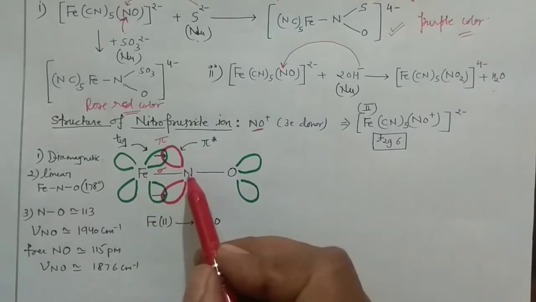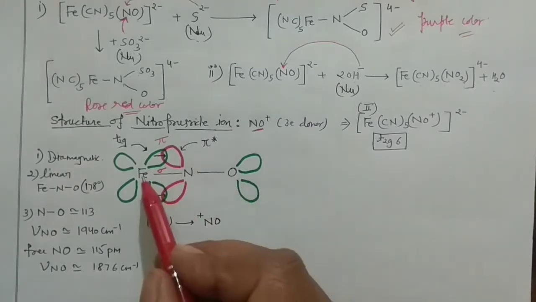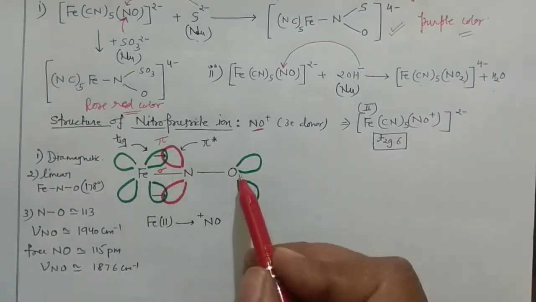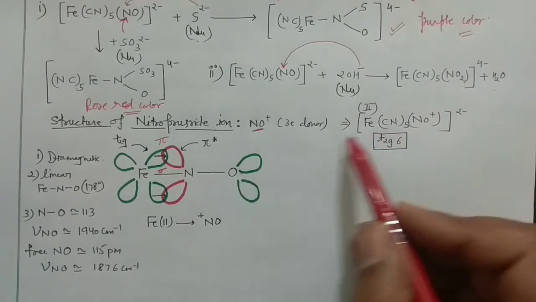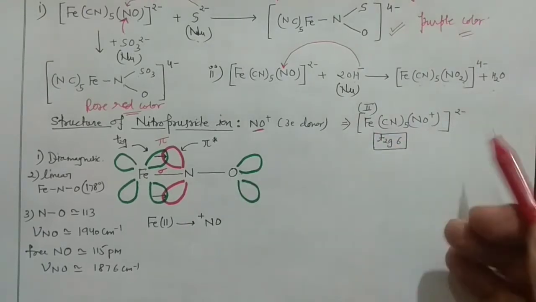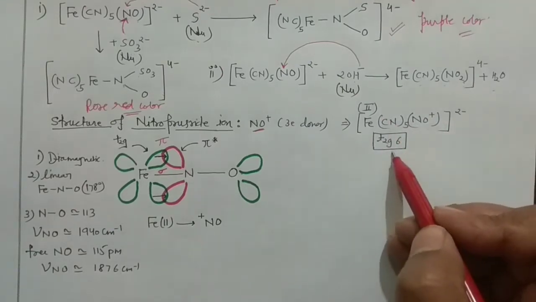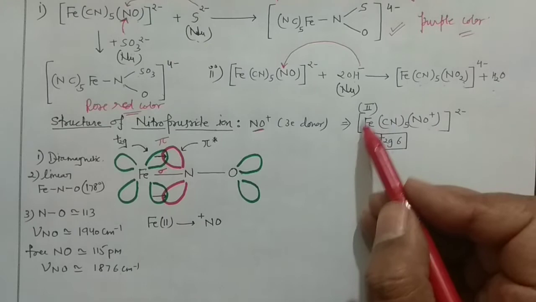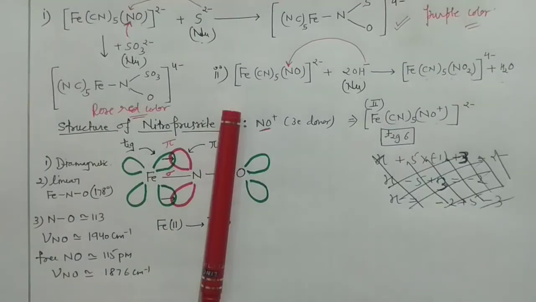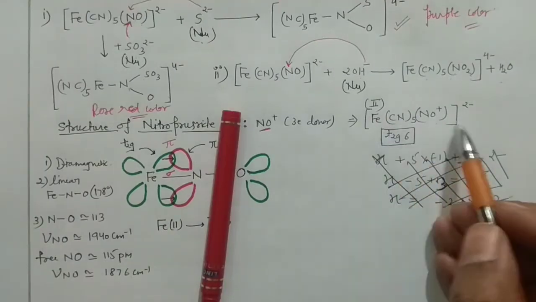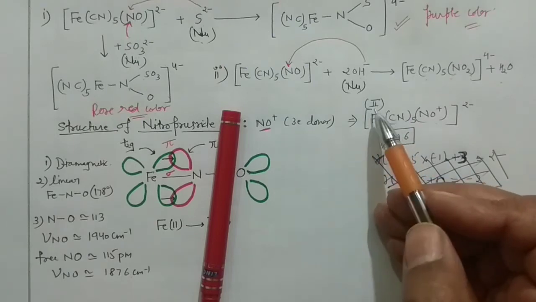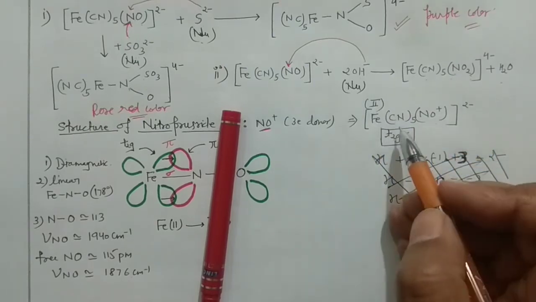So I have shown you iron, nitrogen and oxygen. Almost linear nature, right? Almost linear nature is there. And say this is your nitroprusside ion. And you know, in that case, if you count the electron, so iron is in +2 oxidation. So this is the compound where the iron is in 2 oxidation state. You can very easily calculate.